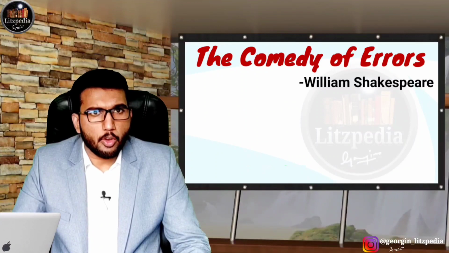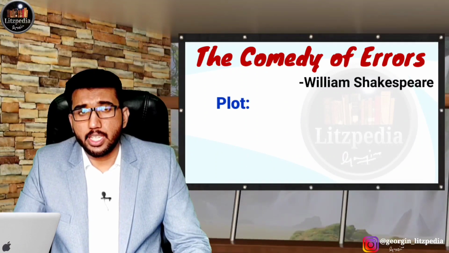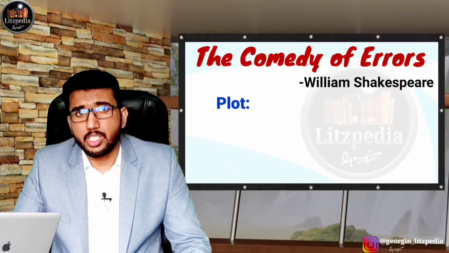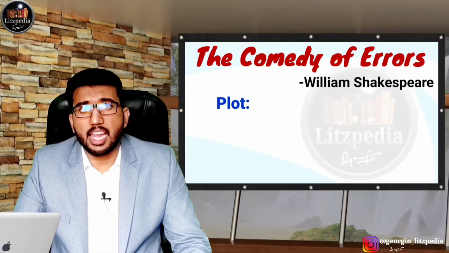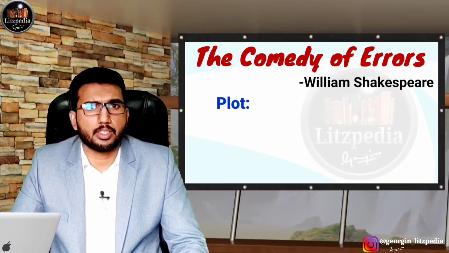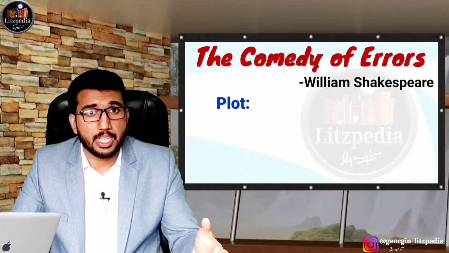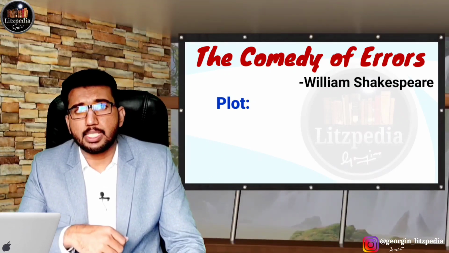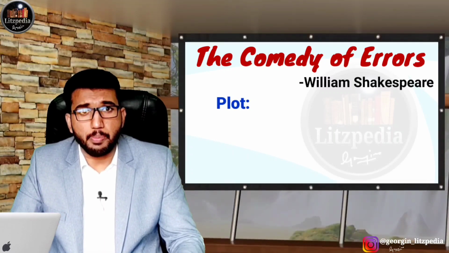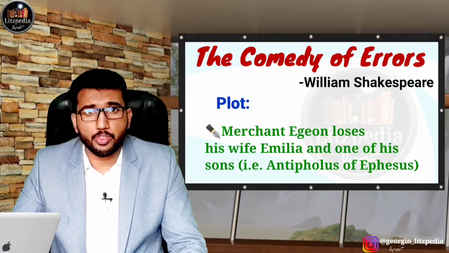Coming to the plot line of the play, we need to note that at the beginning there is a merchant called Aegeon and his wife named Emilia, and they have two children who are twins called Antipholus. Each boy is named Antipholus. Later we come to know them as Antipholus of Syracuse and Antipholus of Ephesus. What happened is that Aegeon, a merchant, suffered a shipwreck during a voyage and lost his wife and one of the sons.